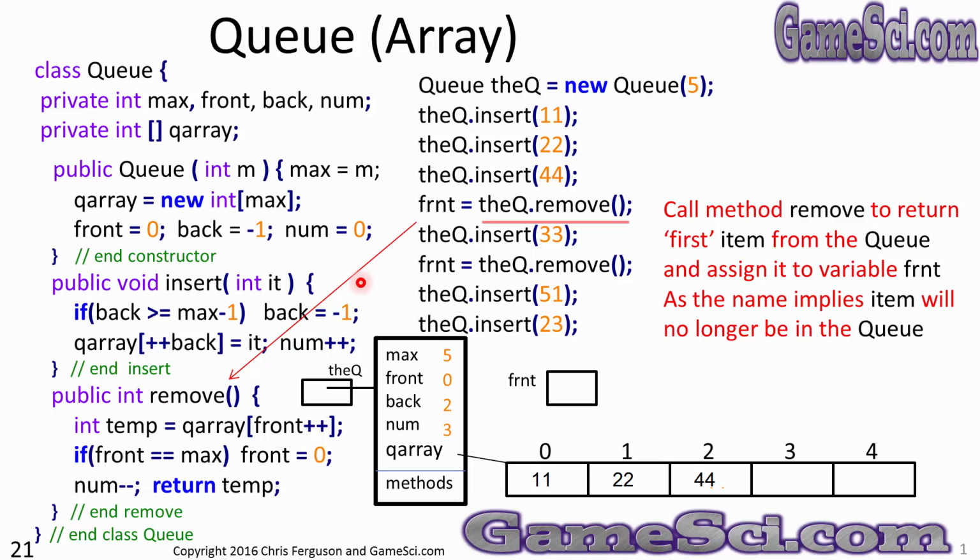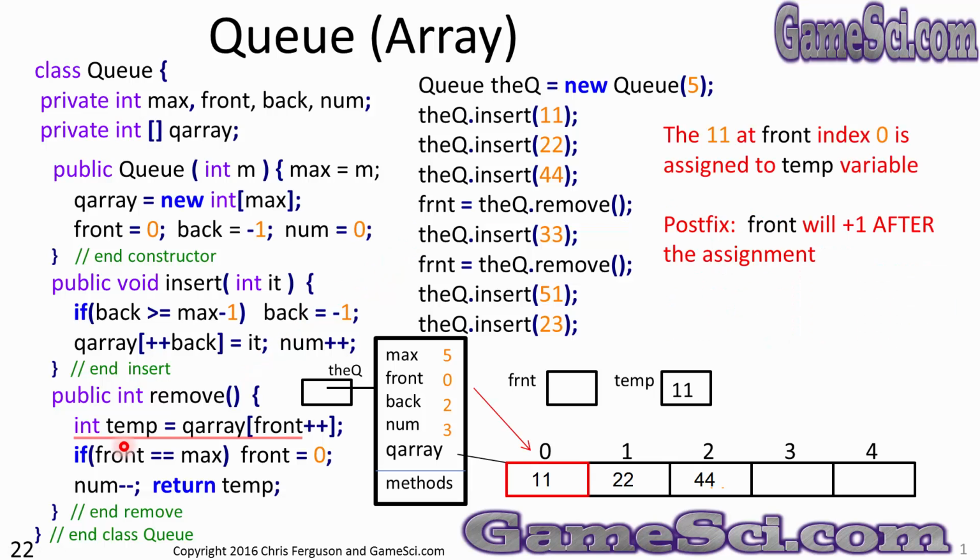So let's follow this line and execute the code of remove. We'll say int temp equals queue array of front++. The 11 at the front, or index 0, there it is. There's the front of the queue. There's 11 at the front of the queue. We'll assign that to the temp variable.